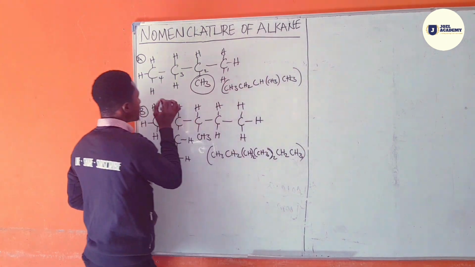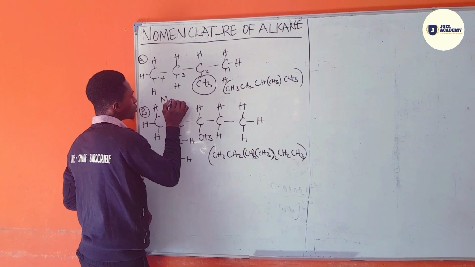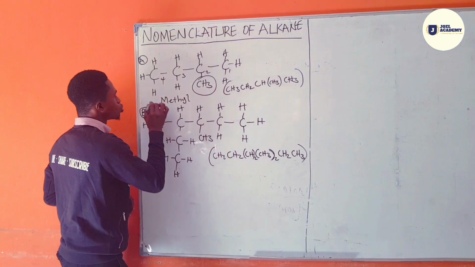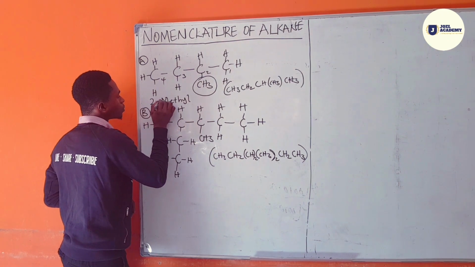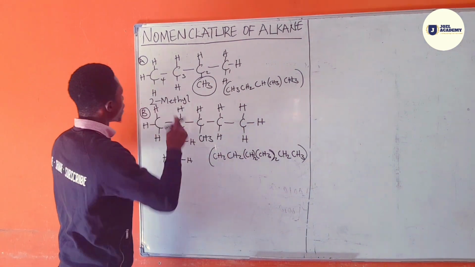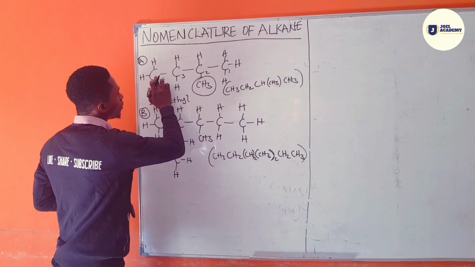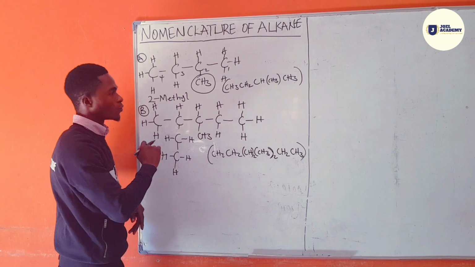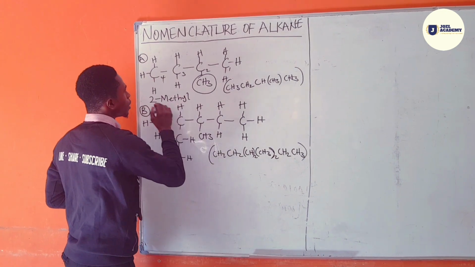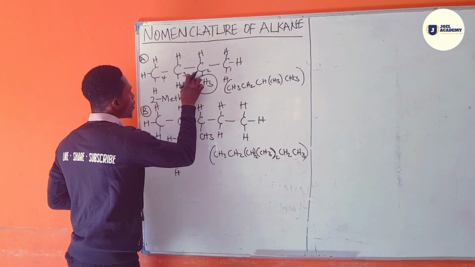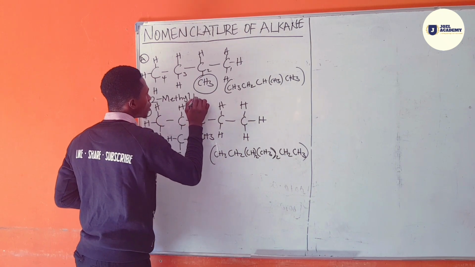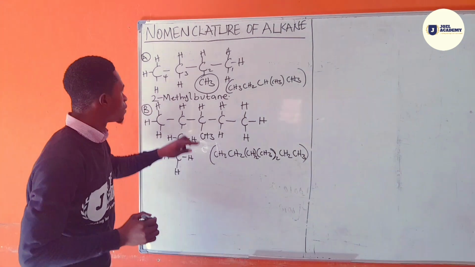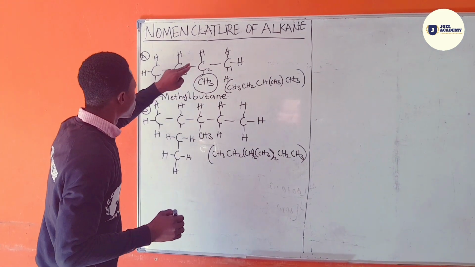But what is the name of this substituent? CH3 is called methyl. Where is the position of this methyl? 2. So we write 2. So the name is 2-methyl. How many carbons do we have on the longest continuous chain? We have 1, 2, 3, 4. 4 carbons. So the name for 4 carbons is what? Butane. So the name for this compound is 2-methylbutane. So this is the IUPAC name for this structure.